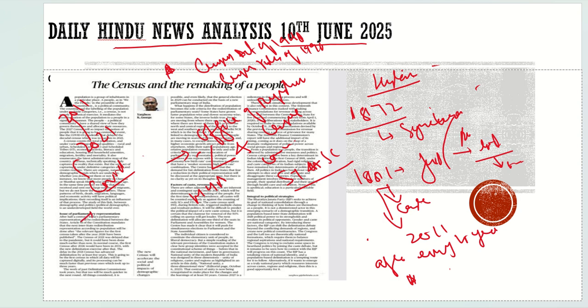And now in our recent discussion we discussed how it would be conducted in two phases. In the first one, the house listing would be done, and in the second, population enumeration. In the first phase, the house listing, they will understand what kind of houses people live in, whether they are kacha houses or pakka houses, whether they need houses for their dwelling. In the second, population enumeration, they will try to understand the replacement rate, the fertility rate, how many children are born, and all that stuff, so that they can make policies very precise.